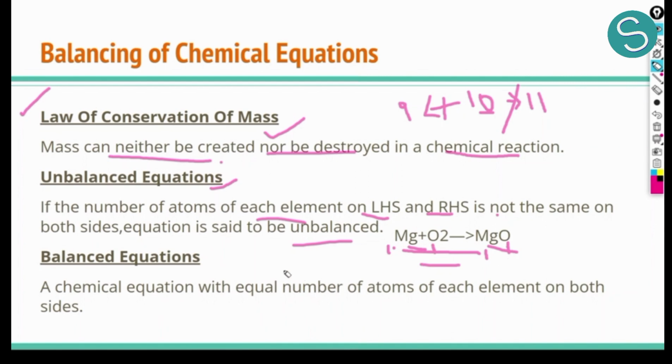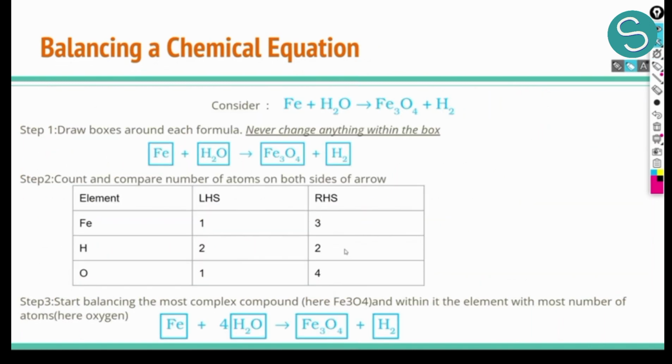So such equations which have equal number of atoms of each and every element, not just one element, of each element on both the sides, are said to be balanced equations. Now let us understand how balancing of a chemical equation is done. This is a very important topic, and for sure one question will come out of here in your exams. So balancing of a chemical equation.